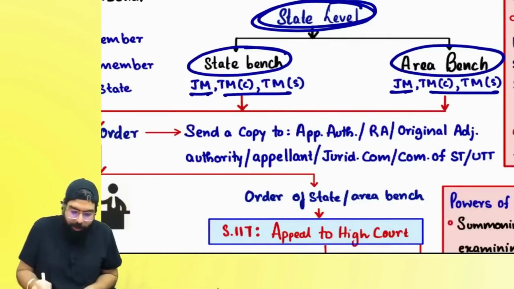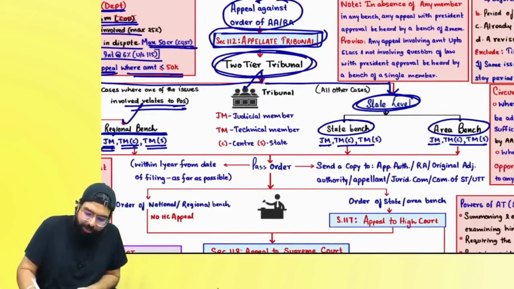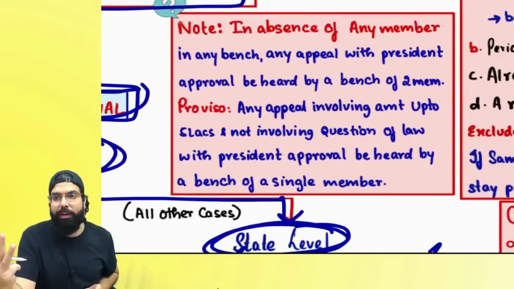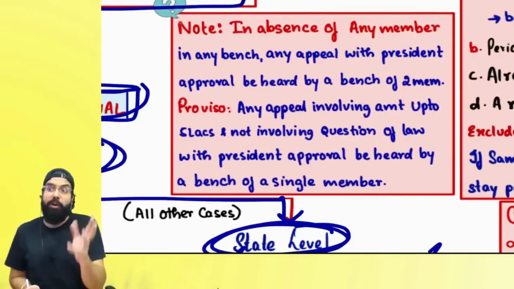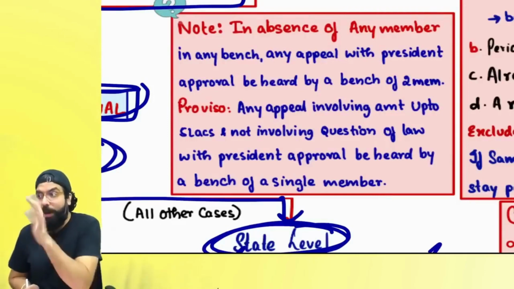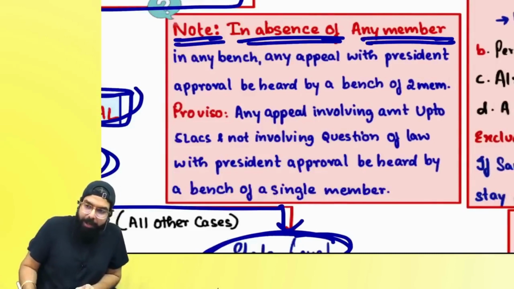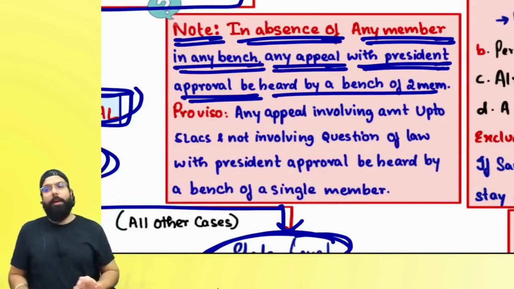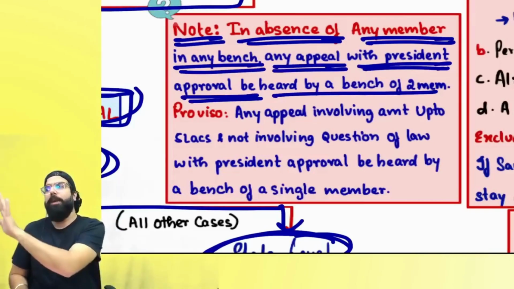Are we clear, everyone? Always remember, whenever your case goes to the national bench or regional bench or state bench or area bench, how many members are going to hear? 3 members are going to hear your case always, and they will pass the order. But supposing one person did not come, he got corona. Now what will happen, everyone? They are telling, note, in the absence of any member in any bench, any appeal with the president's approval can be heard by a bench of 2 members. So if 3 members and 1 member has not come, 2 members can also hear the case, but with the president's approval.